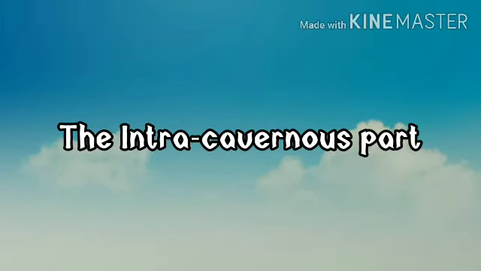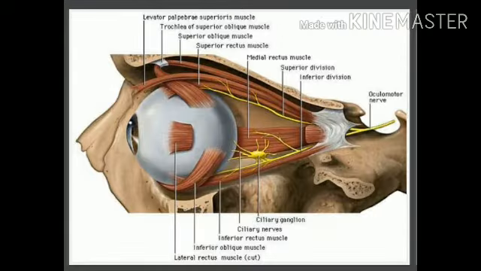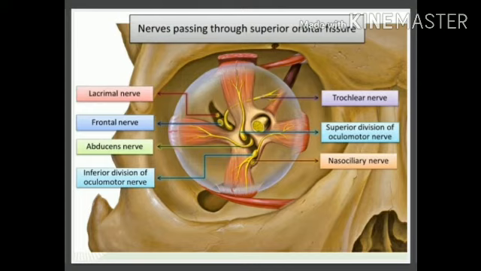Third, the intracavernous part. The fibers run forwards in the lateral wall of the sinus, lying below the oculomotor nerve and above the first division of the trigeminal nerve. In the anterior part of the sinus, it rises and crosses over the third, the oculomotor nerve, and passes through the superior orbital fissure above and lateral to the annulus of Zinn.